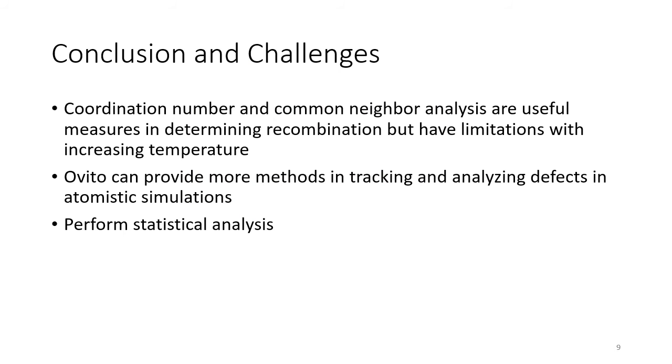Thus far, we have found that analyzing the coordination number and common neighbor analysis values for each atom from the simulations on our structure are useful measures for looking at vacancy interstitial pair recombination, but alone have their limitations at greater temperatures and when the defect pairs are greater distances apart. Ovito is a scientific data visualization and analysis software that offers additional methods in tracking and analyzing defects and their movements, which could be of use. We could also more closely inspect properties like energy. If we are able then to accomplish this, we can compile statistical data and calculate averages for rates and ranges for recombination as a function of temperature.